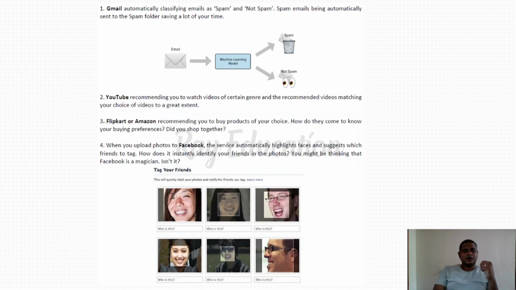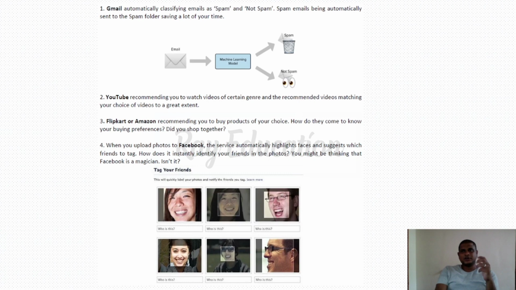Second one, YouTube or Flipkart or Amazon. Think about how all the recommendations come there. In YouTube, first you watch some videos. Later you lock your mobile and go to some work. Later, if you open your mobile phone and go to YouTube, there will be recommended videos. How do those recommended videos come there? The recommended videos come by matching the specific things you searched in the search bar. So that's the concept of YouTube or Flipkart or Amazon.